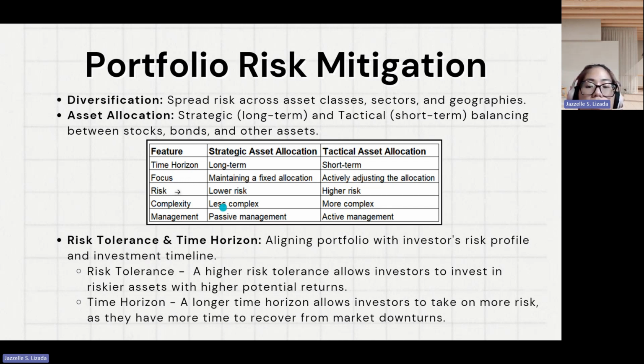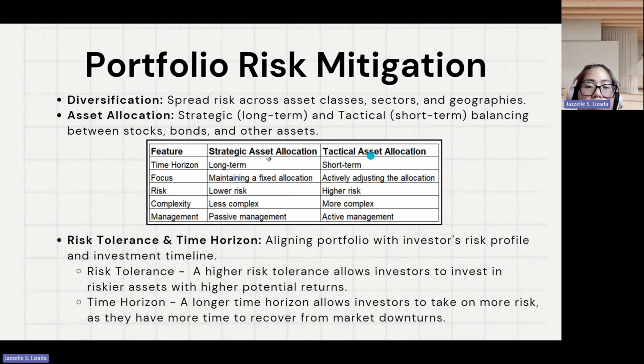Then complexity: less complex, because it is a passive type of management, wherein there will be minimal trading and rebalancing activities for this type of risk mitigation strategy.